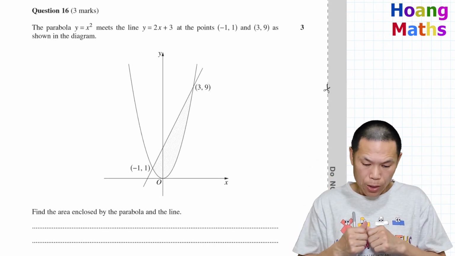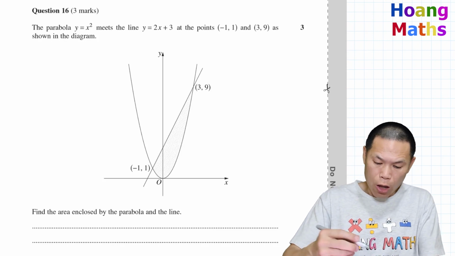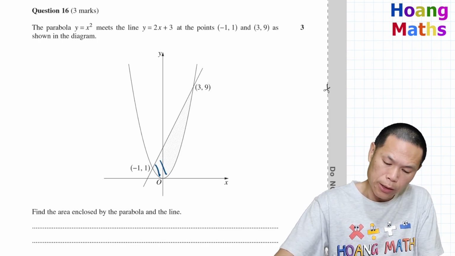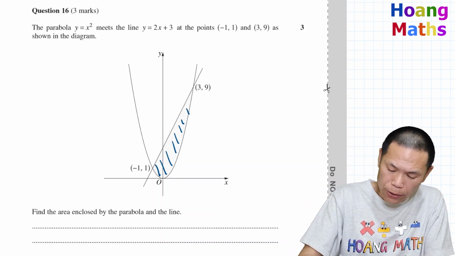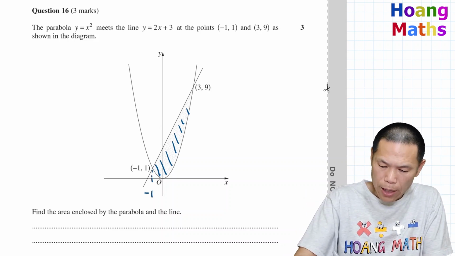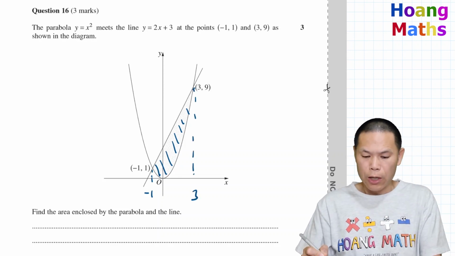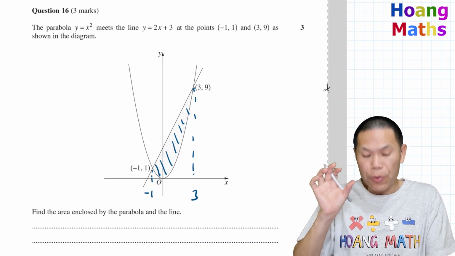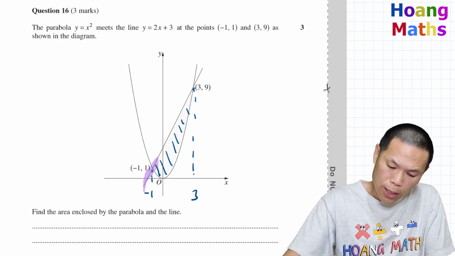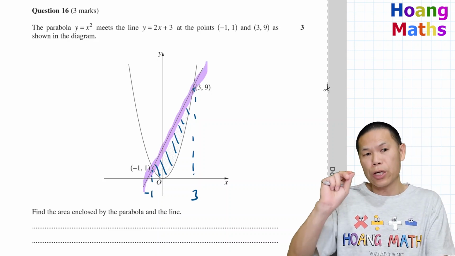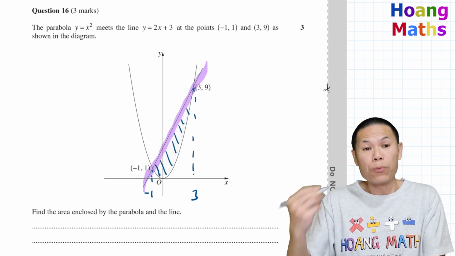Question 16. We need to find the area enclosed by the line and the parabola. First of all, we know that the x value is -1, and this x value here is 3. So we need to find the area from -1 to 3. Because of this straight line on top, we use the straight line minus the parabola. Let me just work it out first.